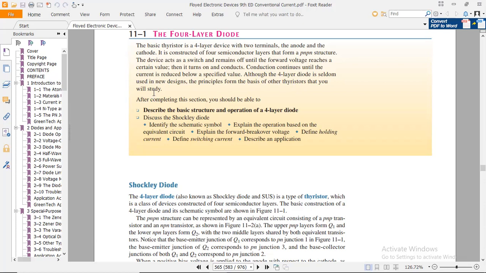that you will study. So the thyristor is a kind of device which we use as a combination of four-layered semiconductor device, that is a PN combination.